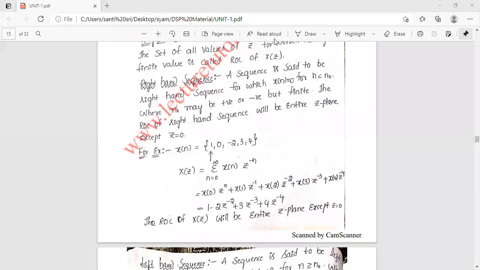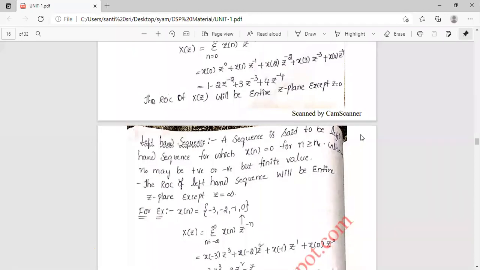Then coming to the next one, the left-hand sequence. A sequence is said to be a left-hand sequence for which x of n equal to 0 for n greater than or equal to n naught, where n naught may be positive or negative, but it should be some finite value. The ROC of a left-hand sequence will be the entire z plane except z equal to infinity. In the earlier case it is n less than n naught, but here the condition is n greater than or equal to n naught.